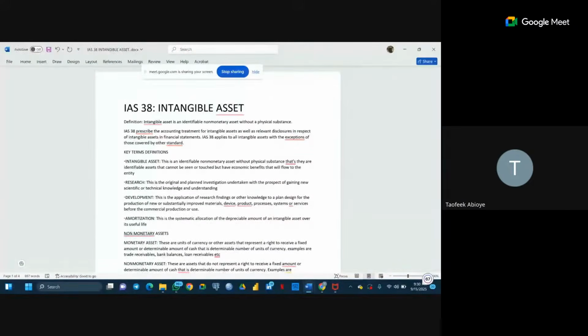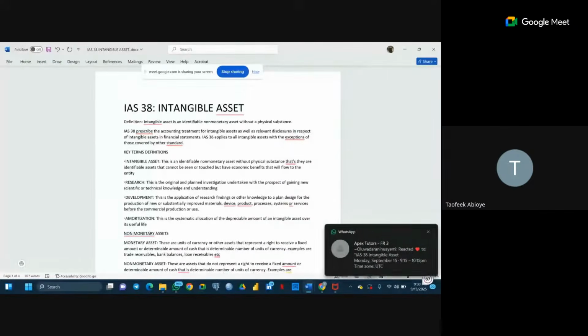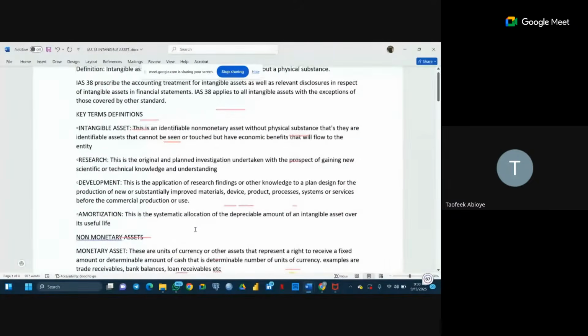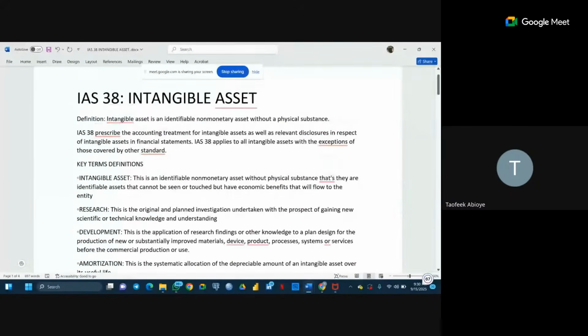So we have the intangible asset. This is an identifiable non-monetary asset without a physical substance. Let me enlarge it because people have been complaining online. I believe it should be legible enough now. So these are identifiable non-monetary assets without a physical substance. That is, they are identifiable assets that cannot be seen or touched, but have economic benefit that will flow into the entity. So what are we trying to understand regarding the meaning of IAS 38?